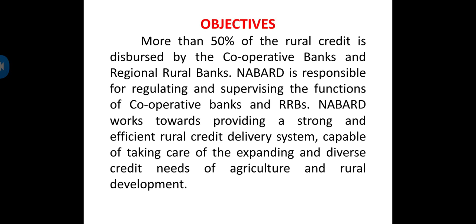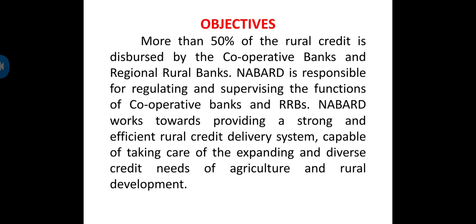So before going to the objectives of NABARD, let's see the initial stage of NABARD. The committee that started when the talk about NABARD came was from the Reserve Bank of India. In 1963 they discussed it, the committee to review the arrangements.